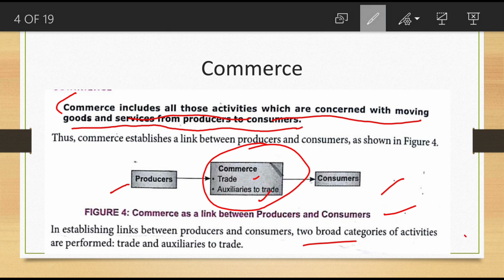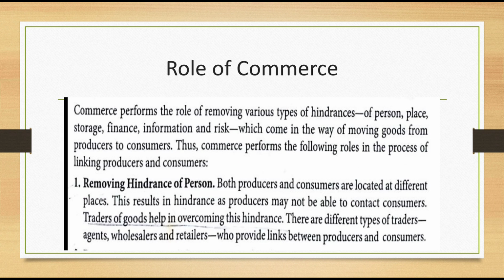So first we can discuss what is the role of commerce. Before explaining the classifications of commerce, we want to discuss the role of commerce as a separate topic. Commerce performs the role of removing various types of hindrances. The main role of commerce is removing certain hindrances. What is the meaning of the word? Hindrances means obstacles, something that stops something. Hindrances are problems, we can say.